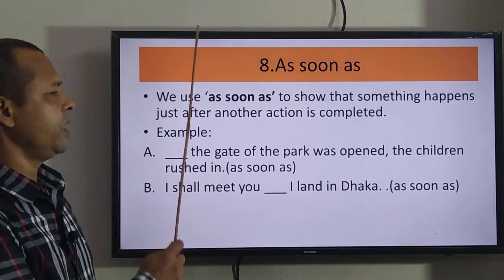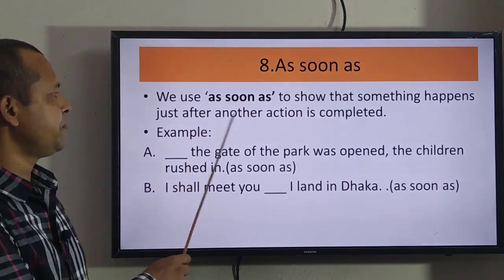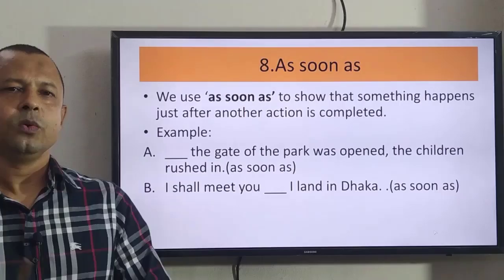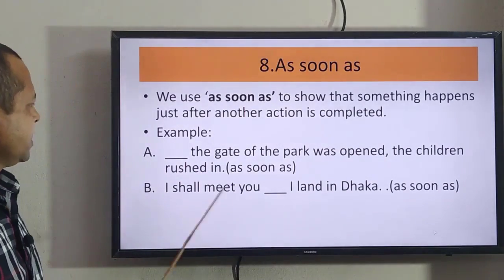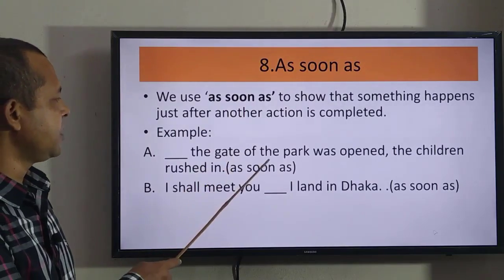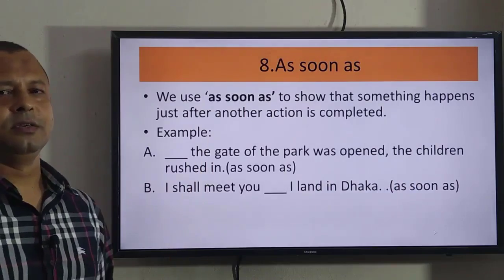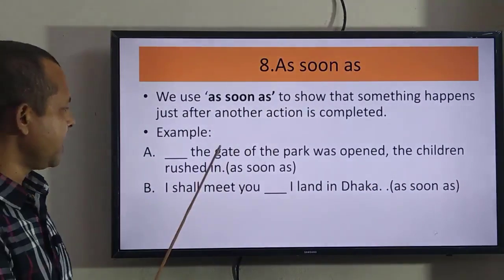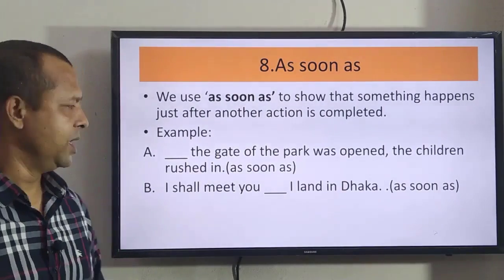We use "as soon as" to show that something happens just after another action is completed. So one action is followed by another action here. See here, as soon as the gate of the park was opened, the children rushed in. So this action happened immediately after this action, and in this situation we use "as soon as".